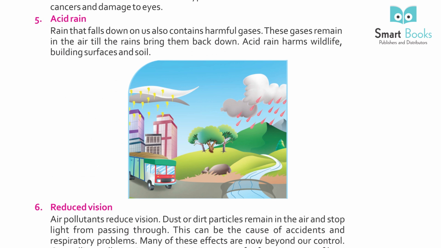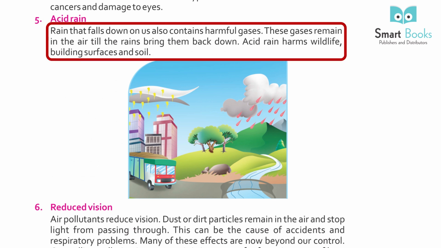5. Acid rain. Rain that falls down on us also contains harmful gases. These gases remain in the air till the rain brings them back down.